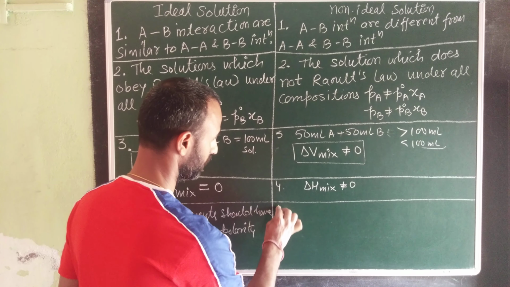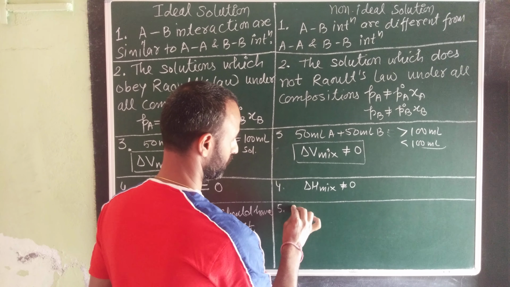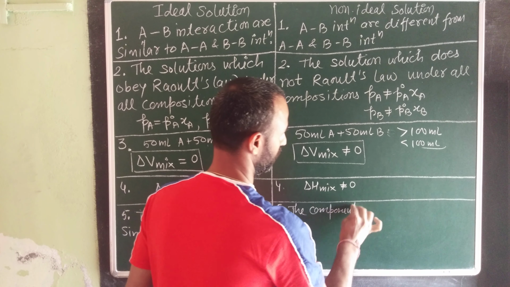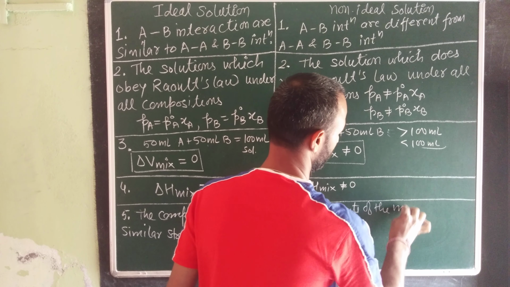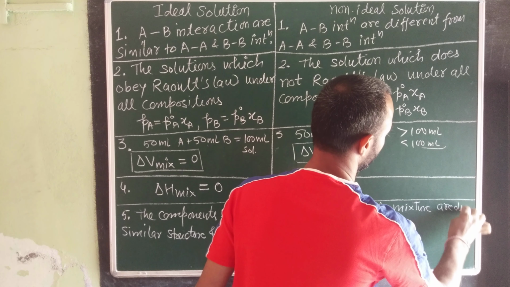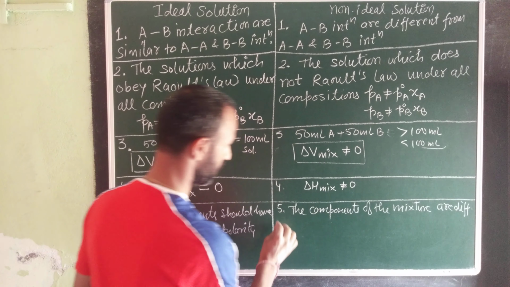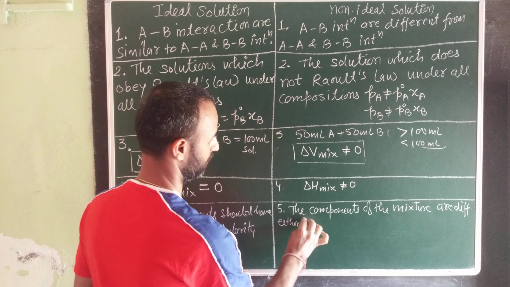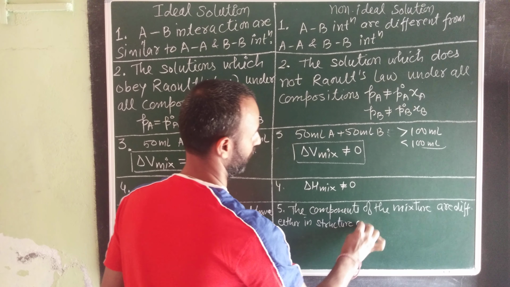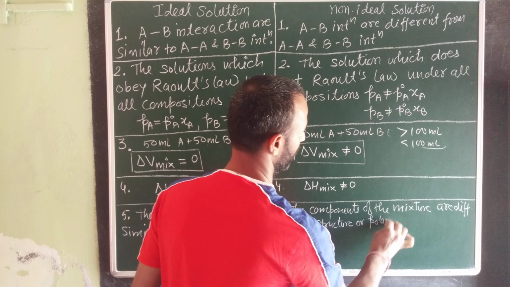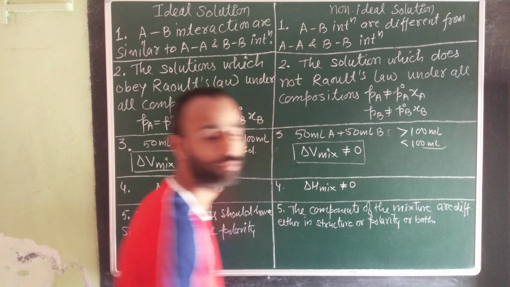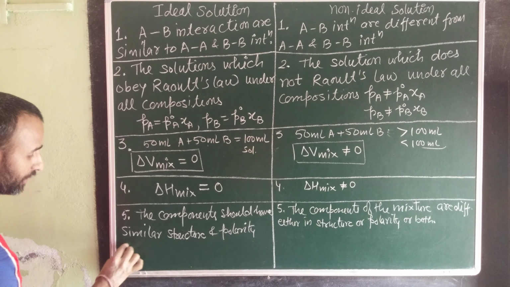But here, the components of the mixture are different, either in structure or polarity or both. For example,